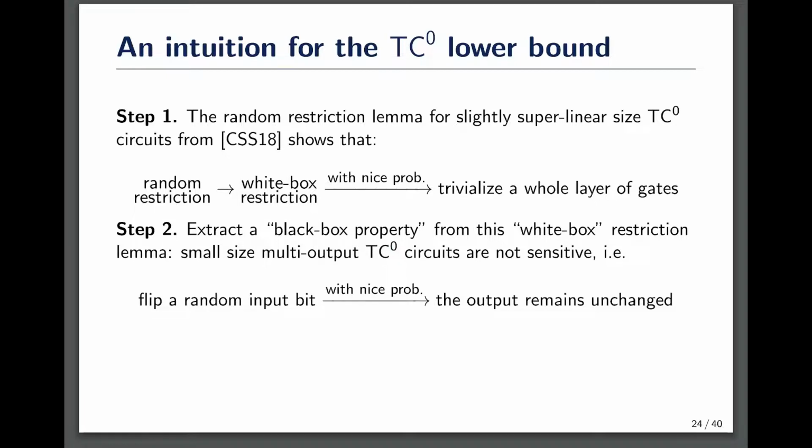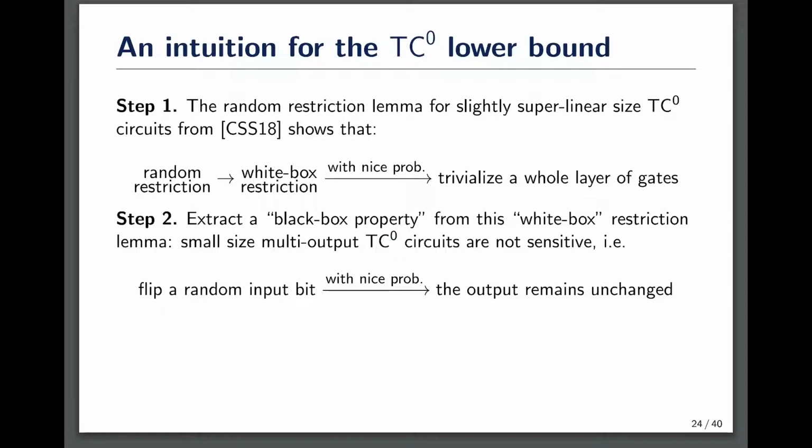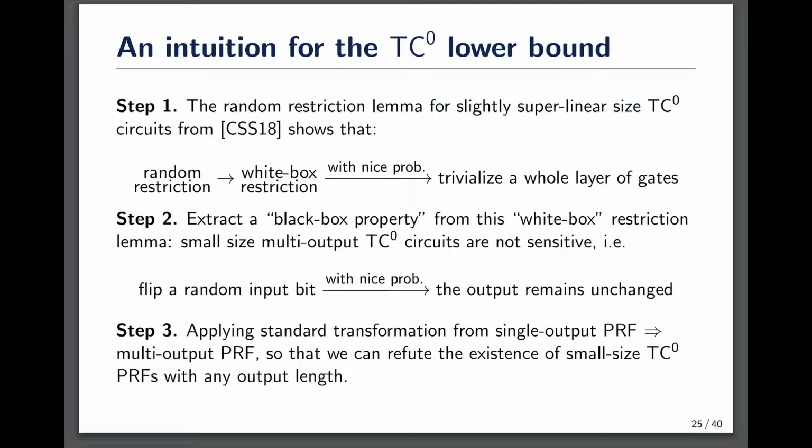So we obtain a property that distinguishes small-size multi-output TC0 circuits from truly random functions that can be tested with only two oracle accesses. Finally, we can obtain a PRF distinguisher for single-output TC0 circuits by standard transformation of single-output to multi-output pseudorandom functions. This leads to our final PRF lower bounds.